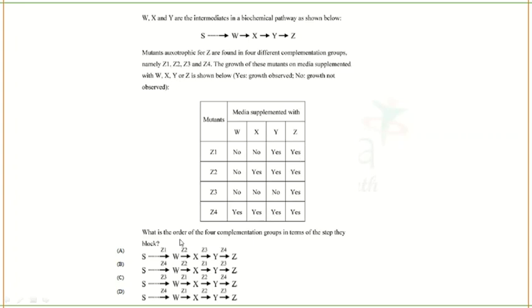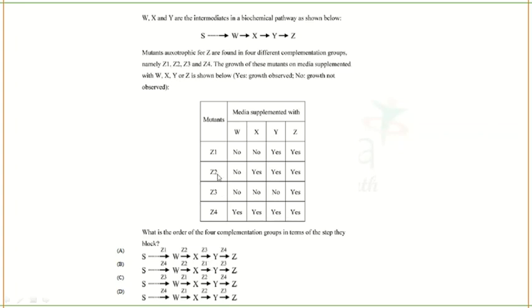So in the options, we are going to look for Y supplemented with Z1, which is found in option B. So this is the correct answer. You can simply tick and go. With just one thing, you have found the answer. But let's do the rest also.